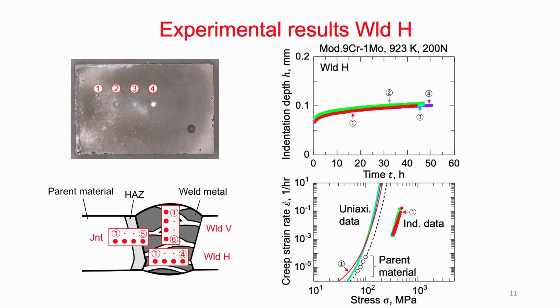So we believed that the welded metal is harder than the parent material, but with the long time exposure at high temperature, it becomes softer. And at this thermal treatment condition, the welded metal gives a much softer response than the parent material.